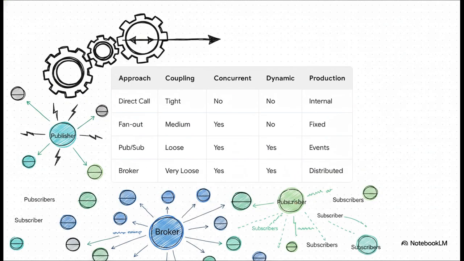When we look at the evolution of system design here, the journey becomes super clear. We start with direct method calls, which are highly coupled, not concurrent, and very rigid. Moving to static channel fanouts gives us some concurrency, but it remains fixed. But when we transition to the concurrent pub sub pattern we've explored today, coupling drops dramatically to loose, while giving us a fully dynamic, concurrent event handling system that is absolutely perfect for scalable production environments.